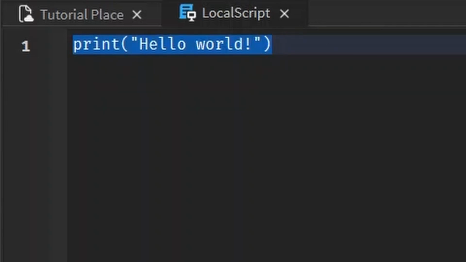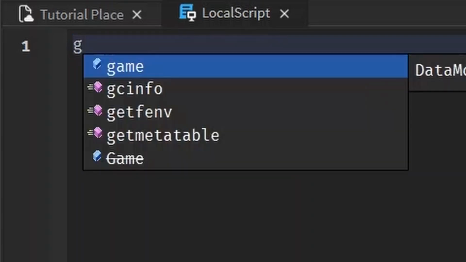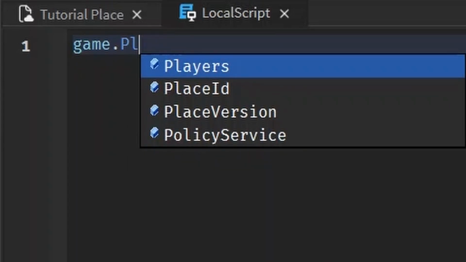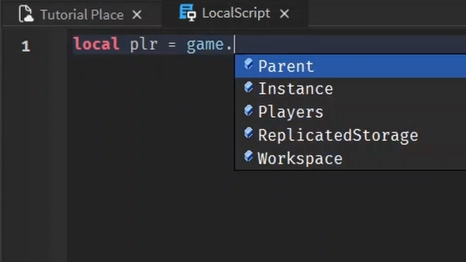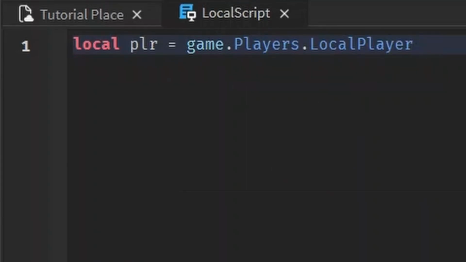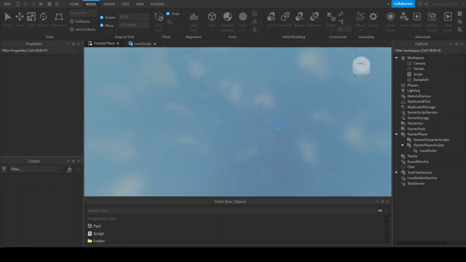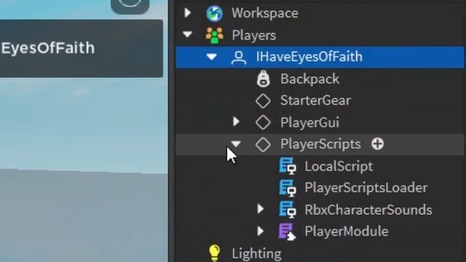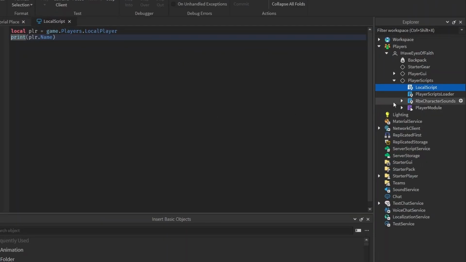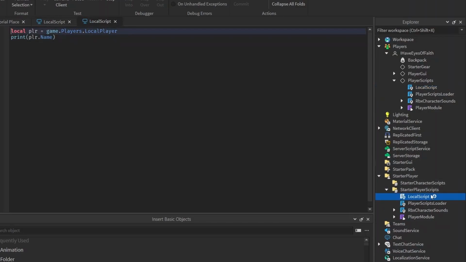So something cool we can do with the local script is access the player directly. We don't have to use game.Players and so on. We can access the local player that the script belongs to by assigning a variable, game.Players.LocalPlayer. We print the player's name, and I go ahead and join the game. It prints my name. Because if you look inside Players, inside my PlayerScripts, click this local script, you see this local script got cloned into here from StarterPlayerScripts. We put it in here, but it gets cloned into a player when they join the game.